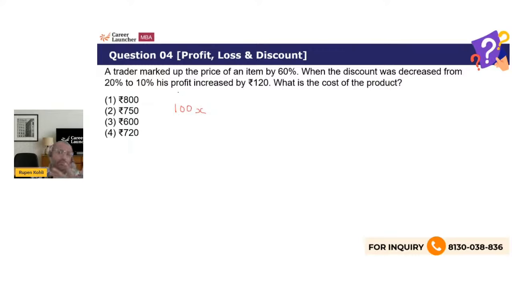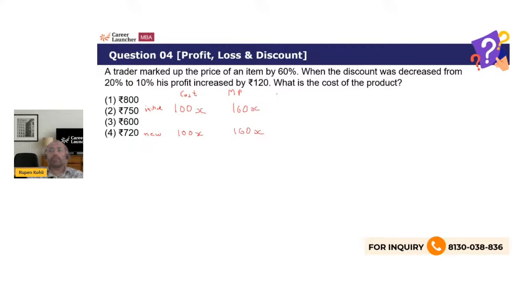Now there are two scenarios because the discount percentage is changing. Initially, if the cost was 100x, then the marked price was 160x based on the 60% markup. In the new scenario, that also holds the same, that 100x has been marked up as 160x. We are trying to find this x, right?